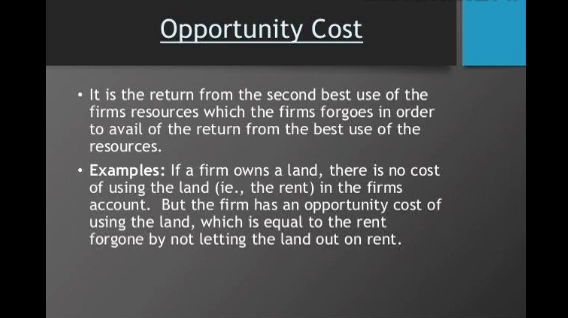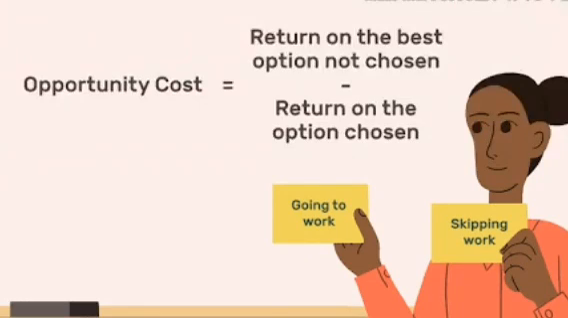Fine. So every economic choice has some opportunity cost attached to it. Opportunity cost is equal to return on the best option not chosen minus return on the option chosen. Going to work, skipping work. You have chosen going to work. You are not skipping the work. Fine. So your best use is utilized in the going to work option.